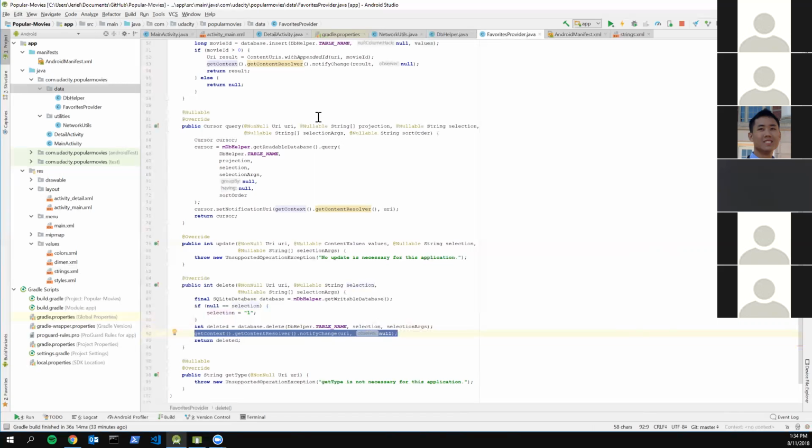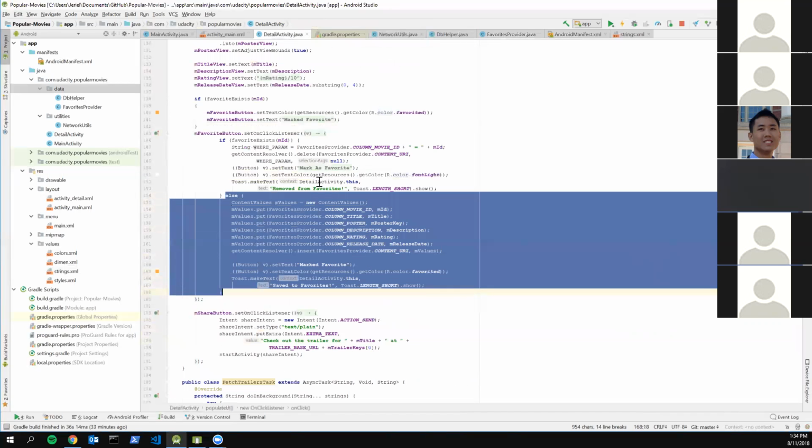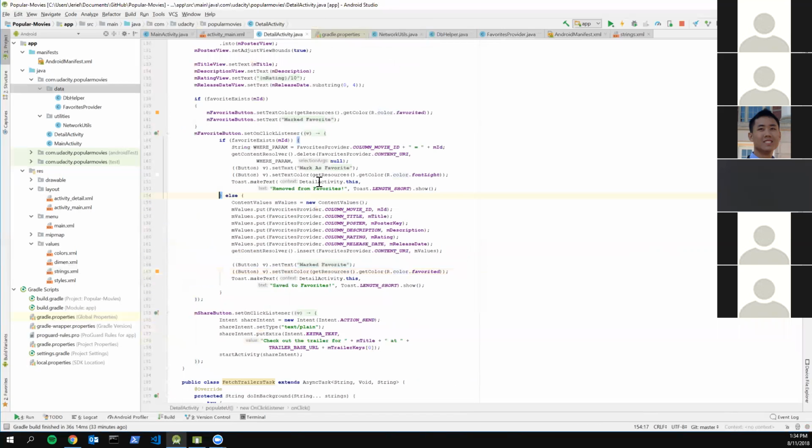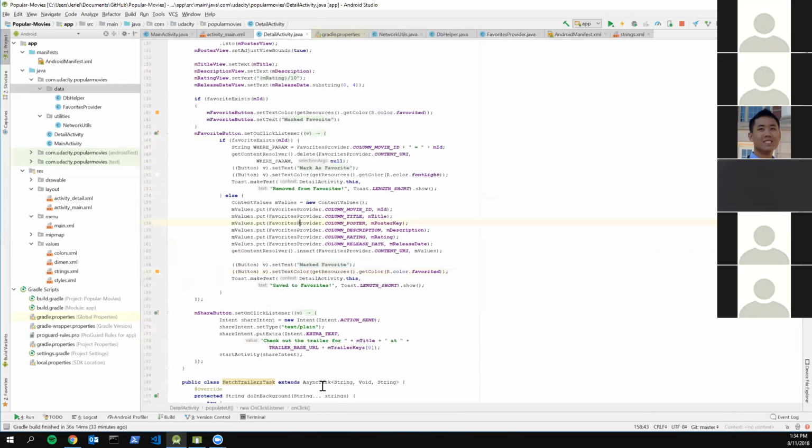Now I'll show you how you call this method. Inside the detail activity, as you saw earlier, this part was to insert, and this part is to delete from the database.